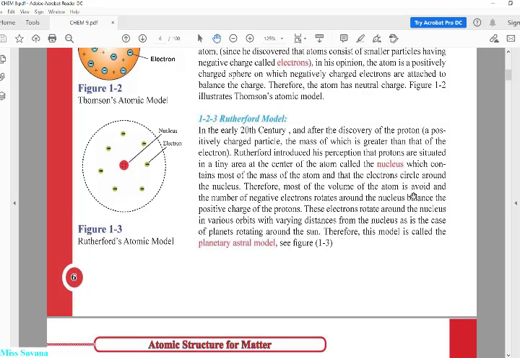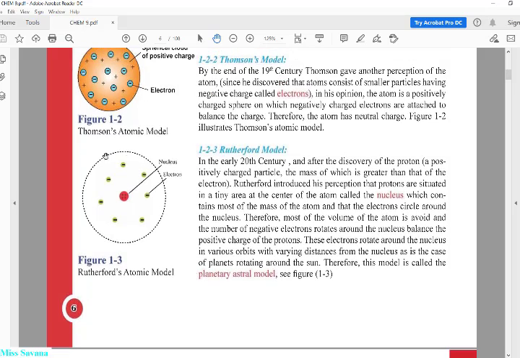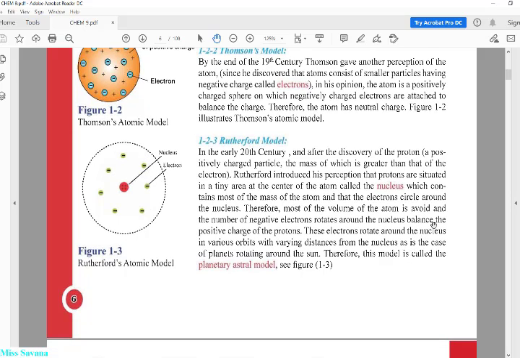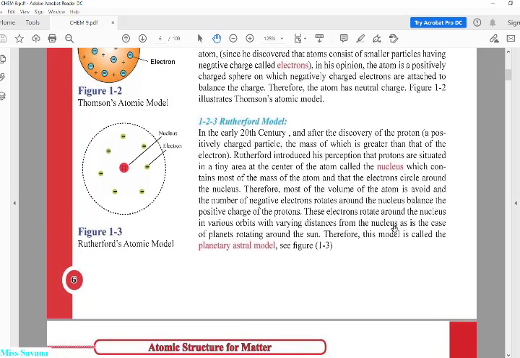Therefore, most of the volume of the atom is a void. يعني شنو void؟ يعني فراغ. And the number of negative electrons rotating around the nucleus balances the positive charge of the protons. عدد الالكترونات اللي تفتر حول النيوكليوس balance. يعني شنو balance؟ يعني في توازن with the positive charge of the proton. These electrons rotate around the nucleus in various orbits, with varying distances from the nucleus, as in the case of a planet rotating around the sun.